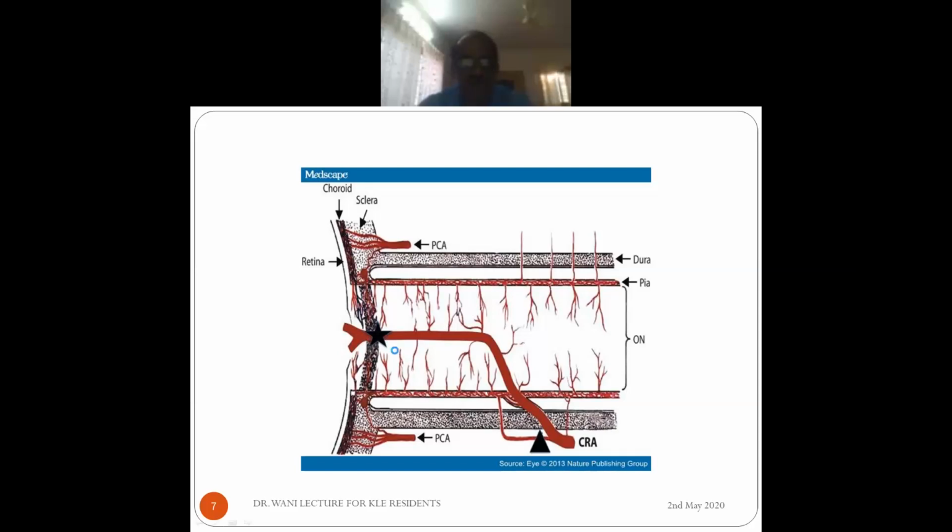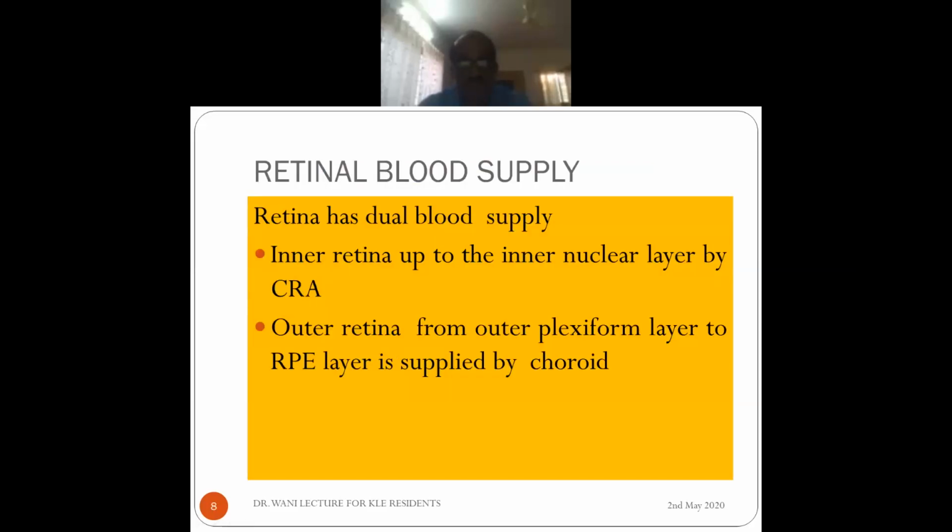Okay. So the retinal blood supply has dual blood supply. All of you know, the inner retina is supplied by the central retinal artery, and it's usually up to the inner nuclear layer and some part of the outer plexiform layer also, inner 1/3 of outer plexiform layer also. And the outer retina from the outer plexiform layer up to the RPE layer is supplied by the choroid through the choriocapillaris.